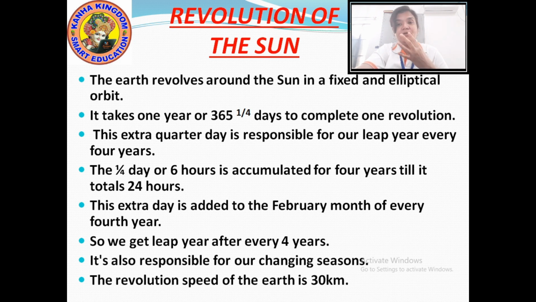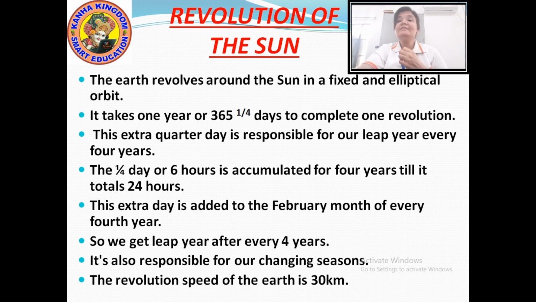After every 4 years you have a leap year. This year also was a leap year, 2020. So after every 4 years you get the leap year, and this leap year is because of this 1/4 day, or you can count it as 6 hours.